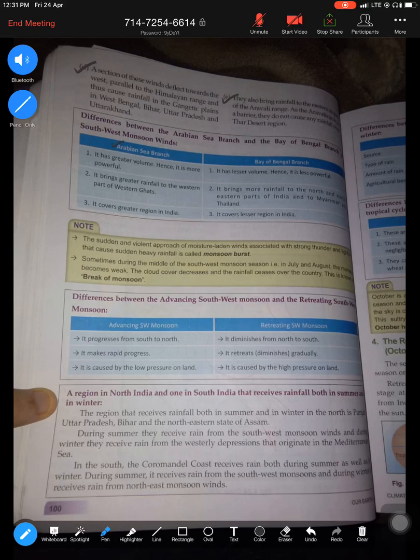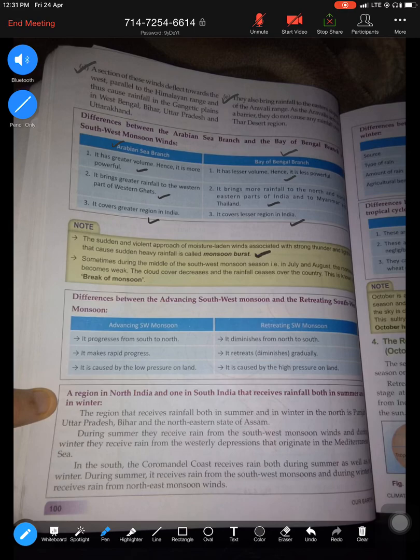Now the differences between the Arabian Sea and Bay of Bengal branches of the southwest monsoon. The Arabian Sea branch is greater in volume because it is more powerful, while the Bay of Bengal branch is less powerful. It gives rainfall to most parts of India. The Bay of Bengal branch gives rainfall mostly to the northeastern states, Myanmar and Thailand. The Arabian Sea branch covers a greater region. Very little region receives rainfall from the Bay of Bengal.